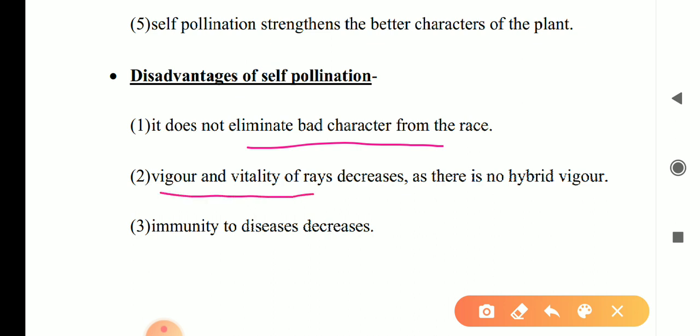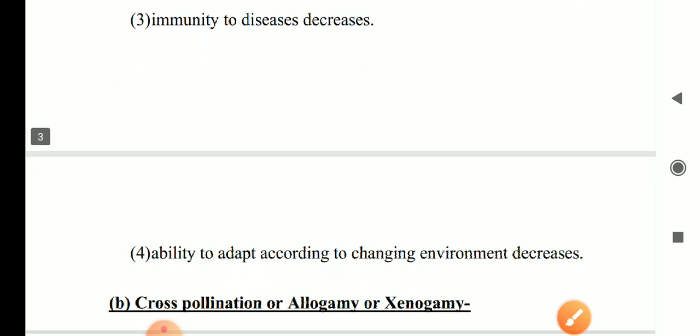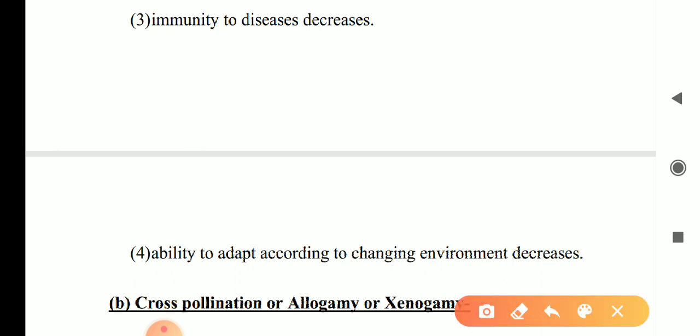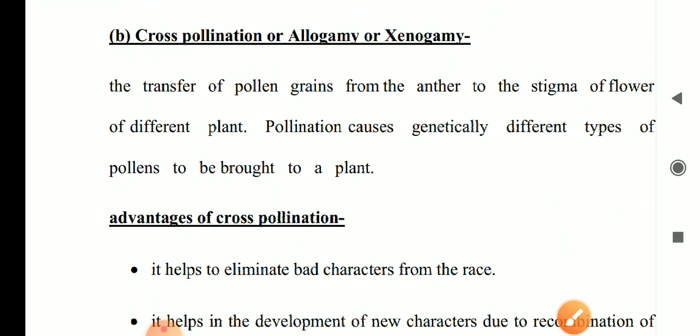Vigor and vitality of the race decrease. That means there is no hybrid vigor. Immunity to diseases decreases. Ability to adapt according to the changing environment decreases.